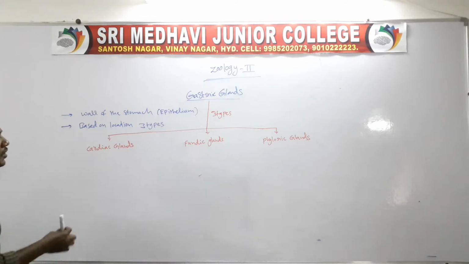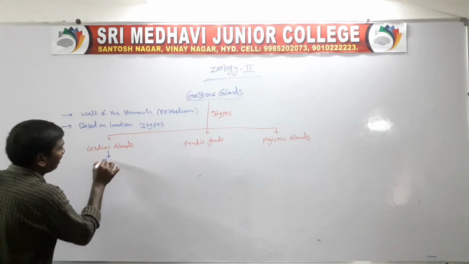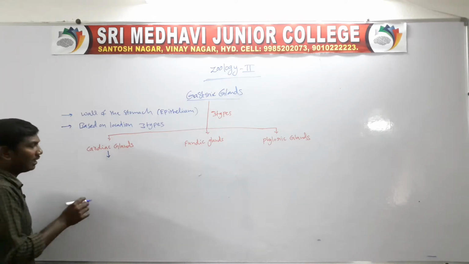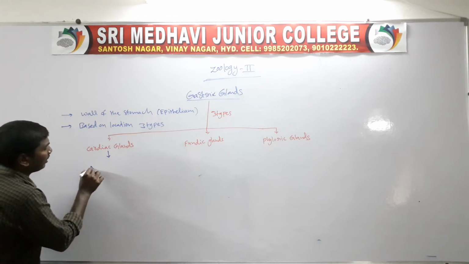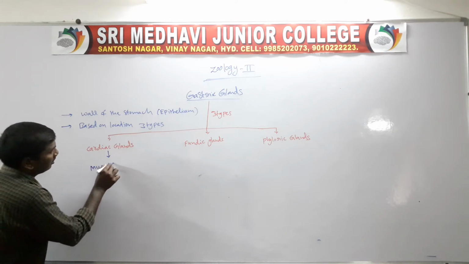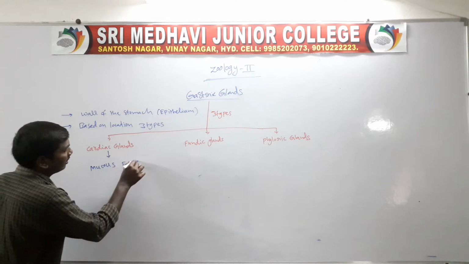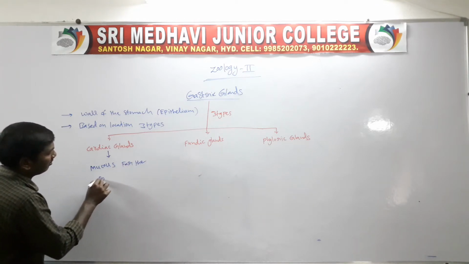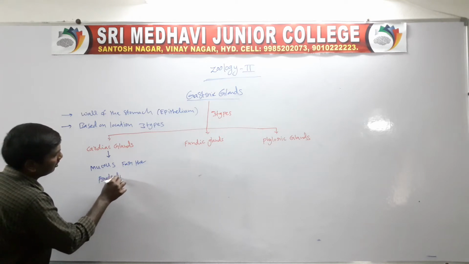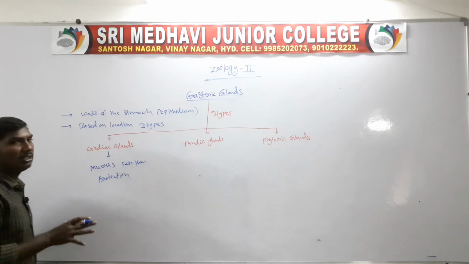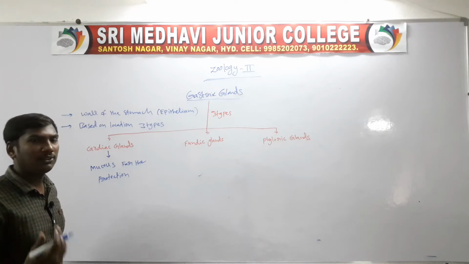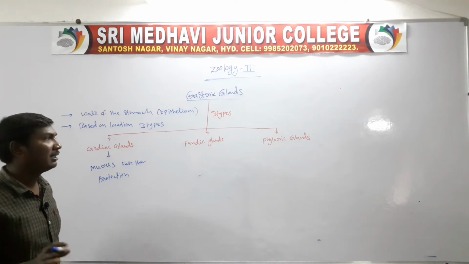First one, the cardiac glands. The cardiac glands secrete mucus, whose function is the protection of the stomach.